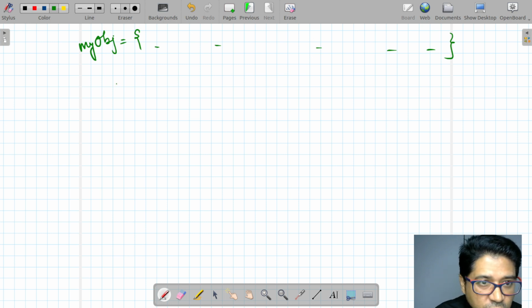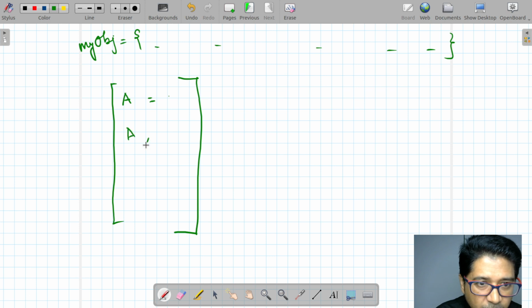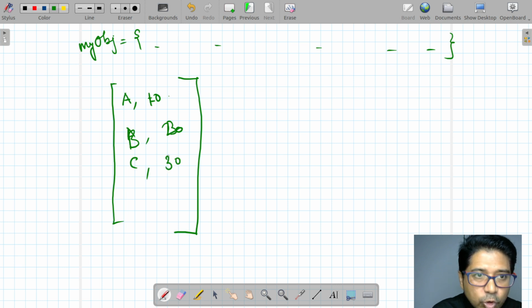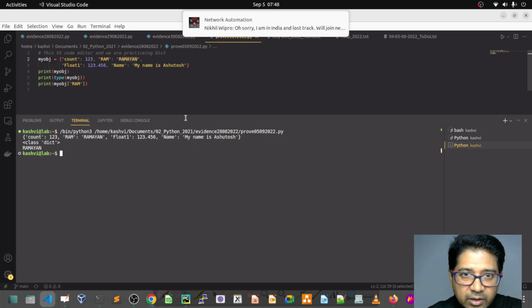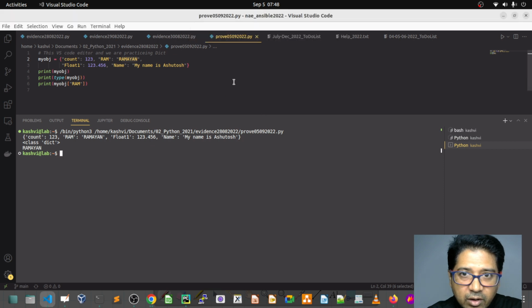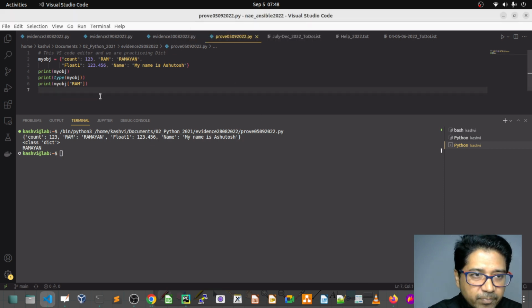I want to list out each key-value pair, just as an example, like 8, 10, then 20. How do we do that? I'm going to stop here.